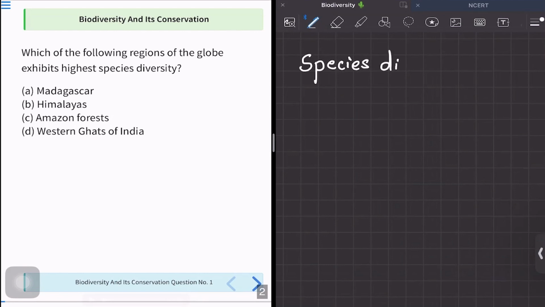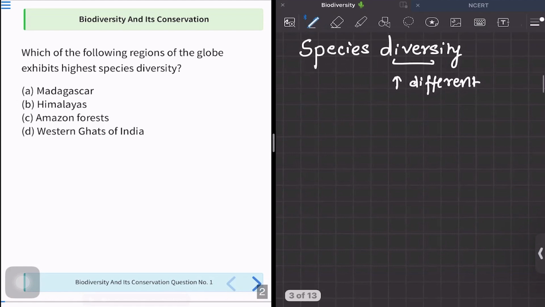It is nothing, as the name is saying, that at a region there are various number of species. Species diversity means the number of species found in an area, and diversity means more different types. Okay, so which among the following will have different types of species?